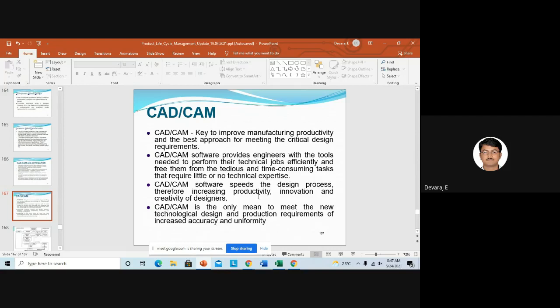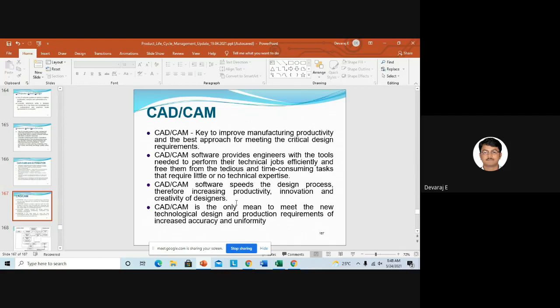Then CAD/CAM software speeds the design process, therefore increasing the productivity, innovation, and creativity of designers. So I always told you, you should be creative. According to the customer needs, you should give a different design. If you see vehicle design, your different two wheel vehicles like Apache, Avenger, all have different designs. Why? Because of the creativity. If you have creativity, you can give a better design product for society. Depending upon the customer needs, the customer will ask, and according to that